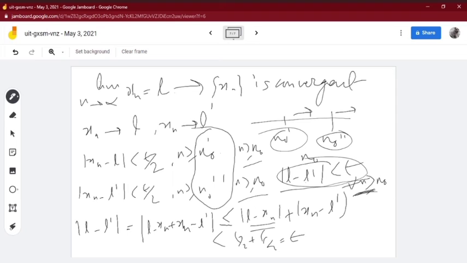From next class we'll start with convergent sequences, limit definitions, theorems on convergent sequences and all. So for today's class I think we can stop here. Do you have anything to ask? You can ask right now.